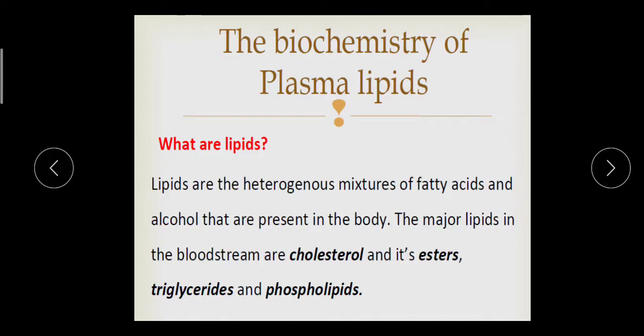First of all, we will see what is meant by lipids. Lipids means the fats. Lipids are heterogeneous mixtures of fatty acid and the alcohol which is present in the body. The major types of lipids present in the blood are cholesterol and its esters, second is triglycerides, and third one is the phospholipids.